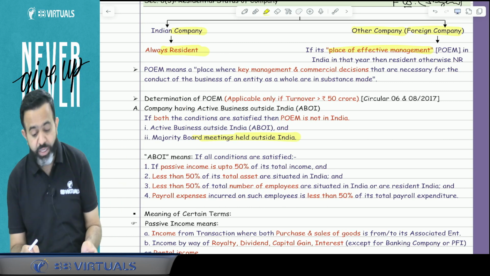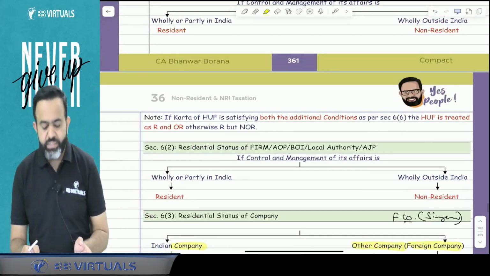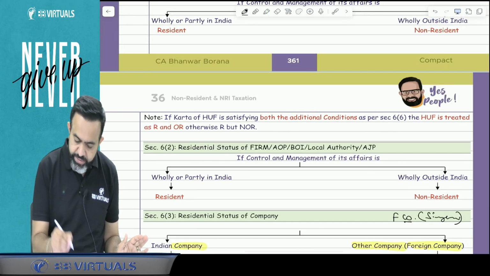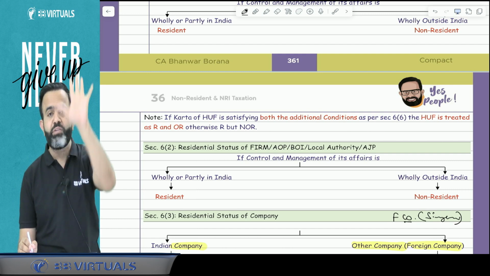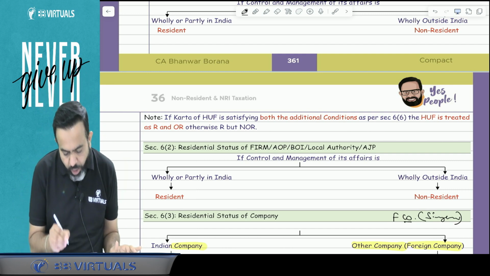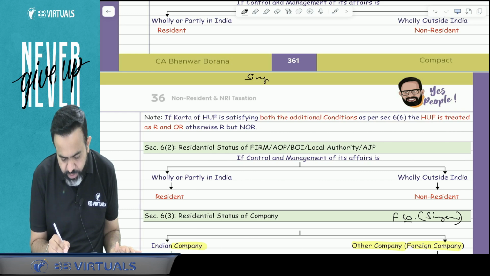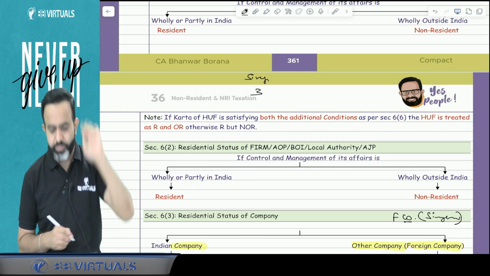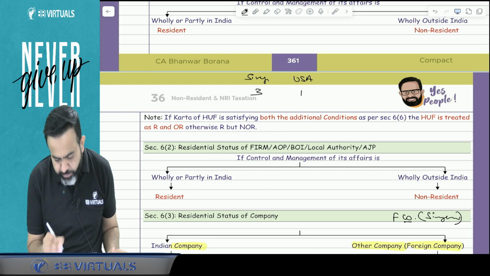Now, what is the meaning of majority board meetings? Suppose there is a Singapore-based company, and in a year a total of 5 board meetings were held. Out of the 5 board meetings, suppose in Singapore they held 3 meetings, in the USA they held 1 meeting, and in India they held 1 meeting.